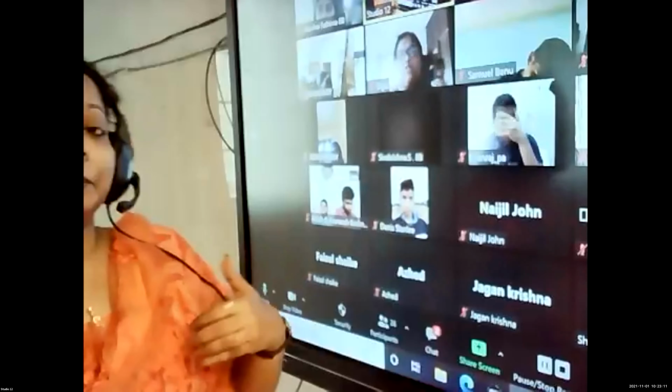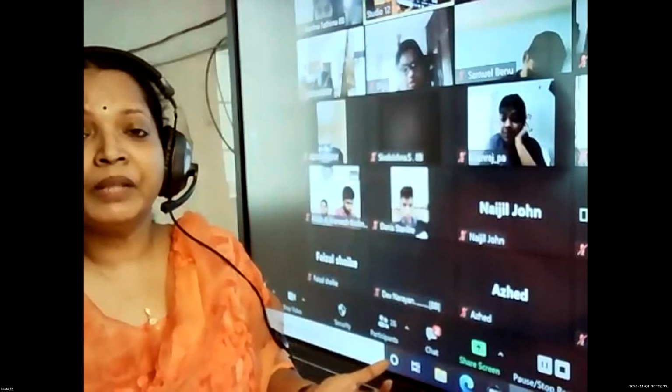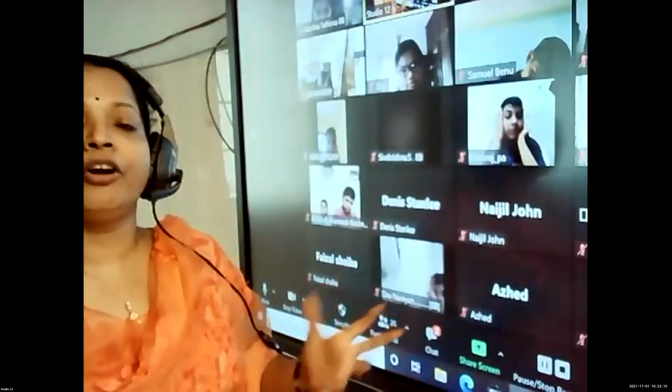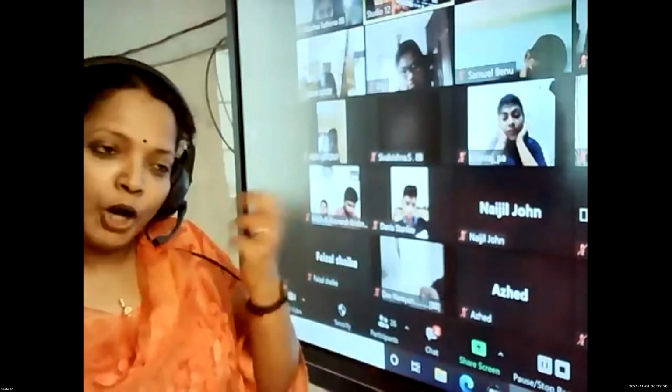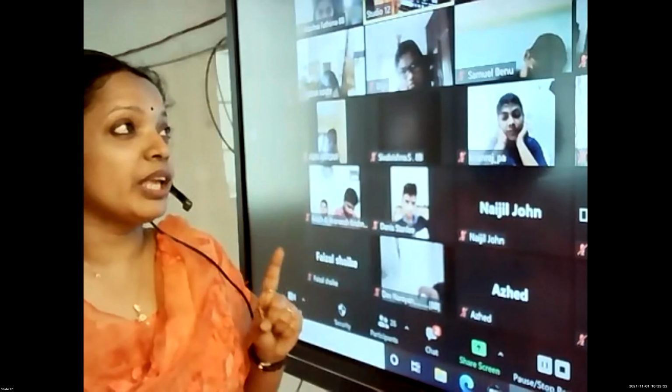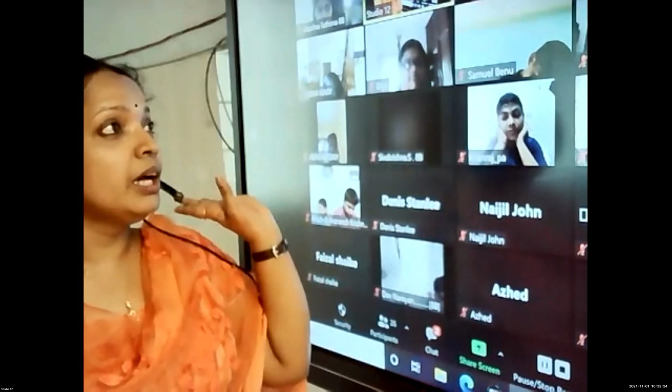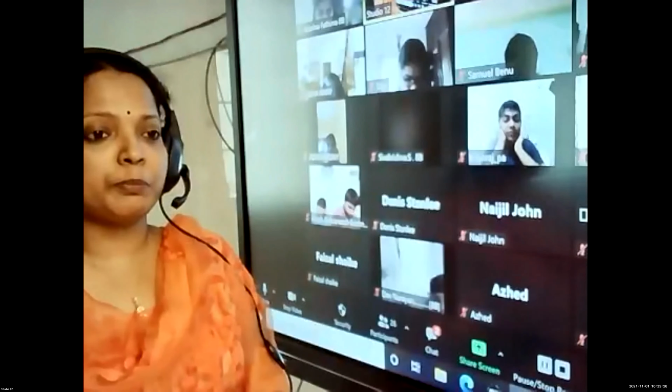You know that the more the amount of moisture, the easier it is to get spoiled. So microorganisms will thrive well when there is moisture. If moisture is reduced, then microorganisms cannot grow and you can preserve these food items. So spreading under the sun. What do you spread under the sun? Which food item?